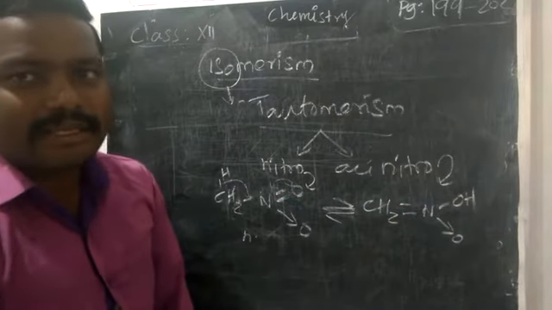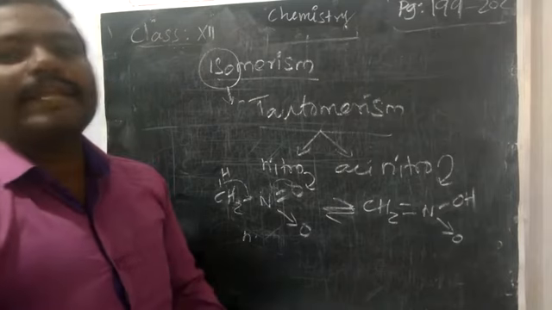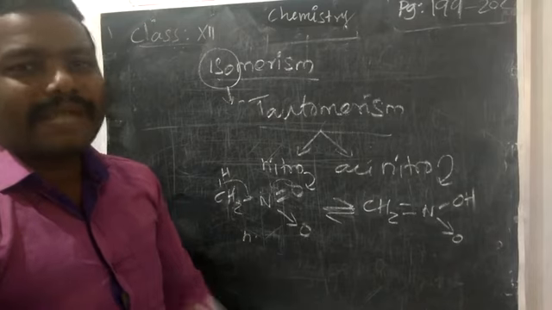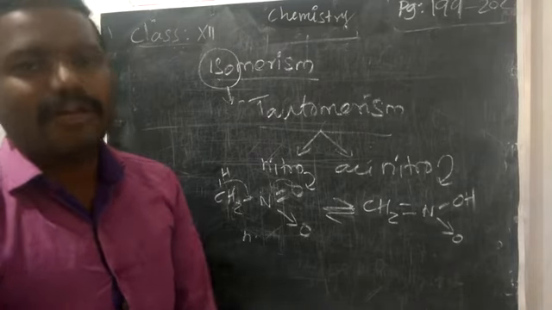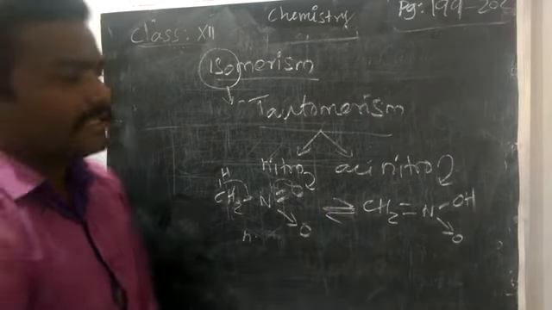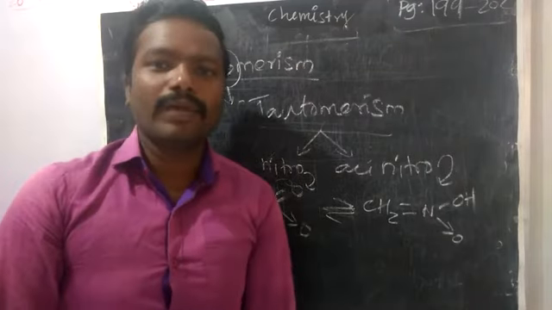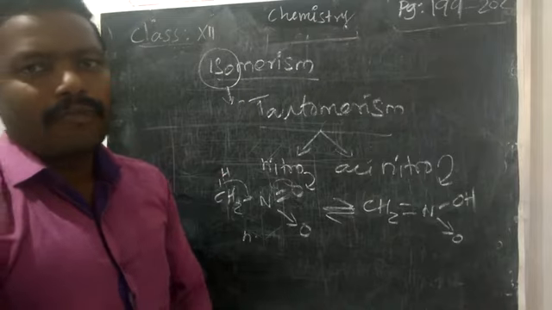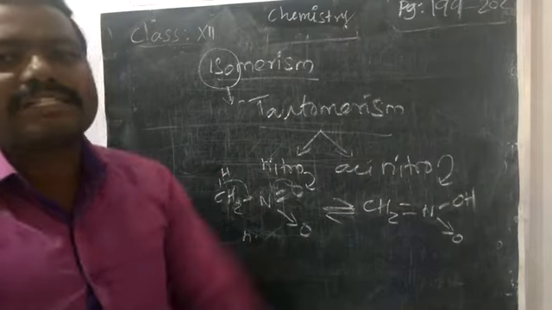That's why we are saying that is acinitroform. Do all nitro compounds give this? No, only primary and secondary nitro compounds will give it. Tertiary ones don't have the alpha hydrogen, so they will not give any acinitroform. That is an important one-mark point. Only primary and secondary compounds will undergo tautomerism.